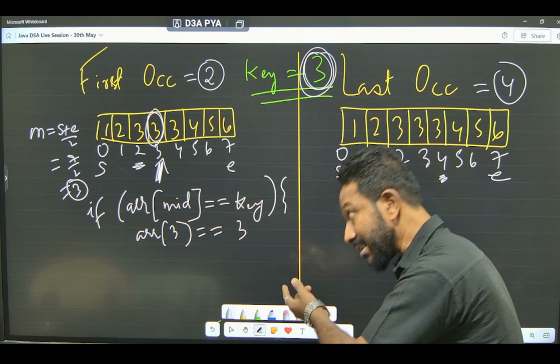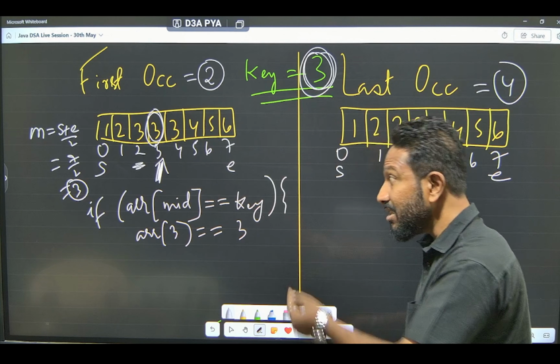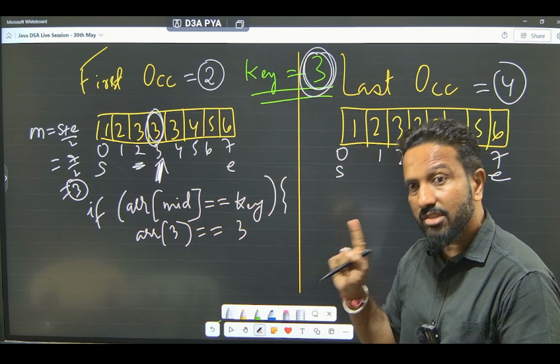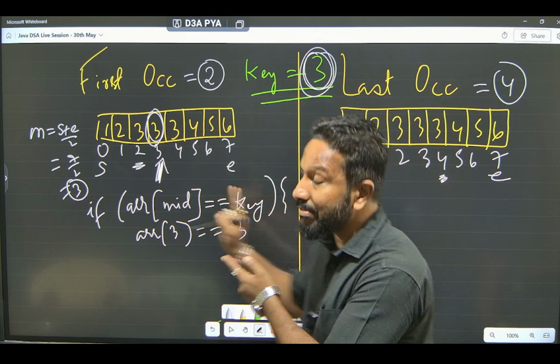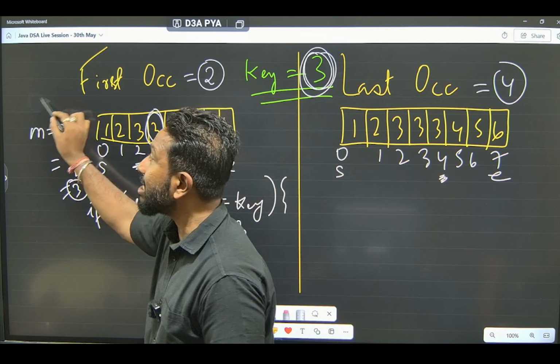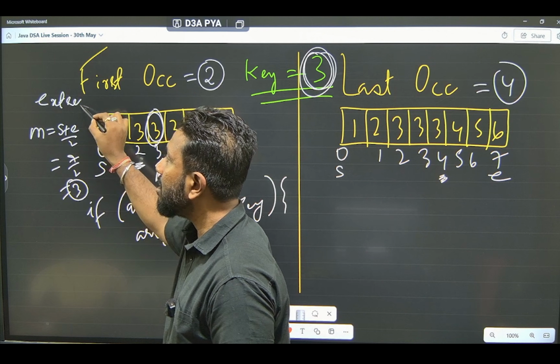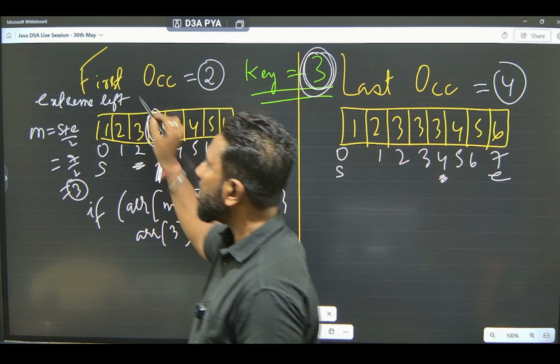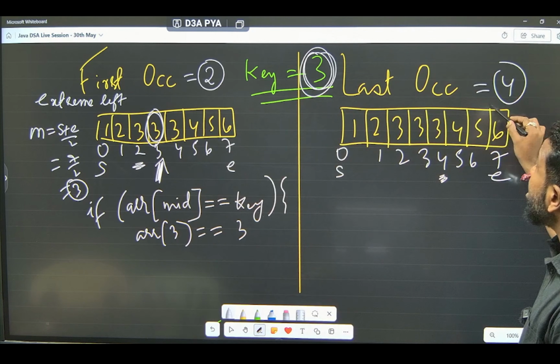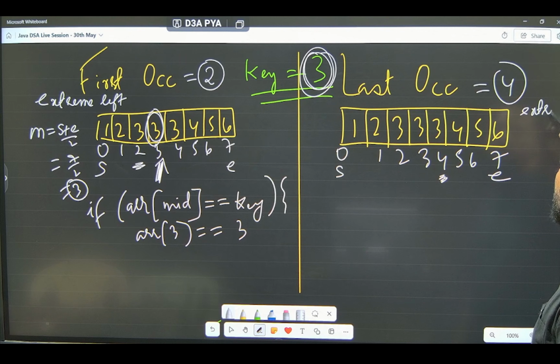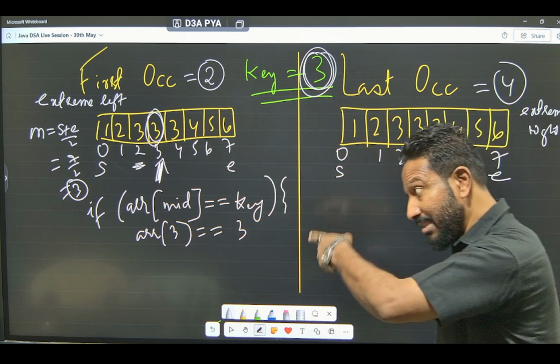If it is matching, remember, the first occurrence is always at the extreme left hand side. Please remember, extreme left. And the last occurrence will be at the extreme right. So what we do, we store the answer.